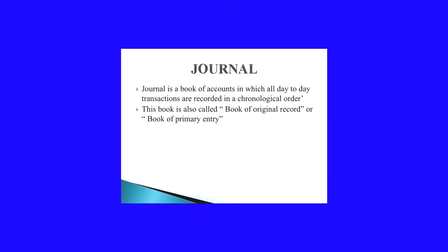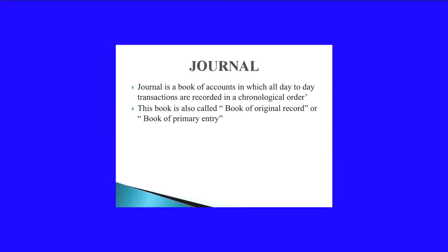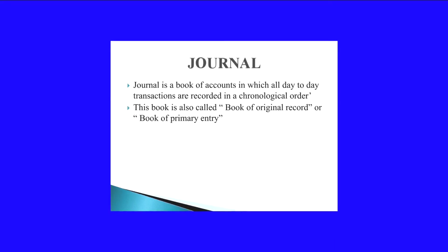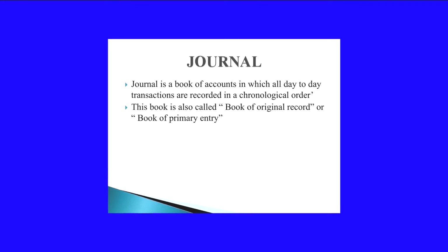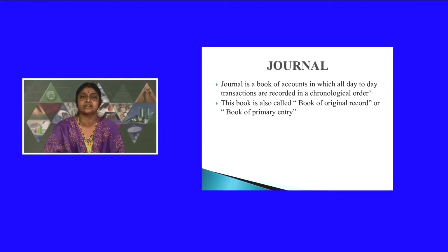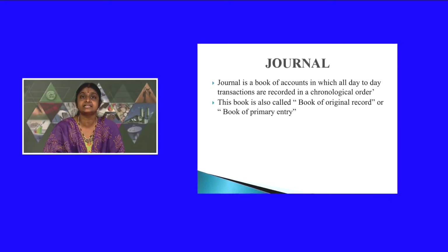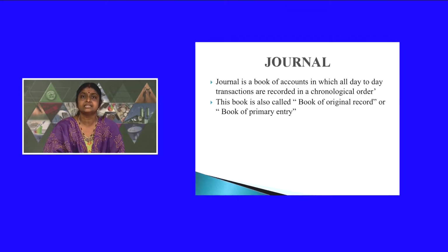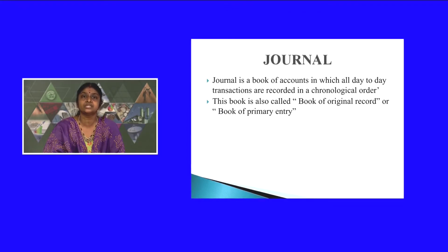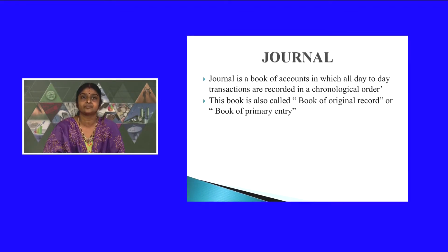Journal is a book of accounts in which all day-to-day transactions are recorded in a chronological order. That is, in the order of dates. Transactions when recorded in the journal are known as entries. So, you can say it as a journal entry. Journal is also known as book of original record or book of primary entry.